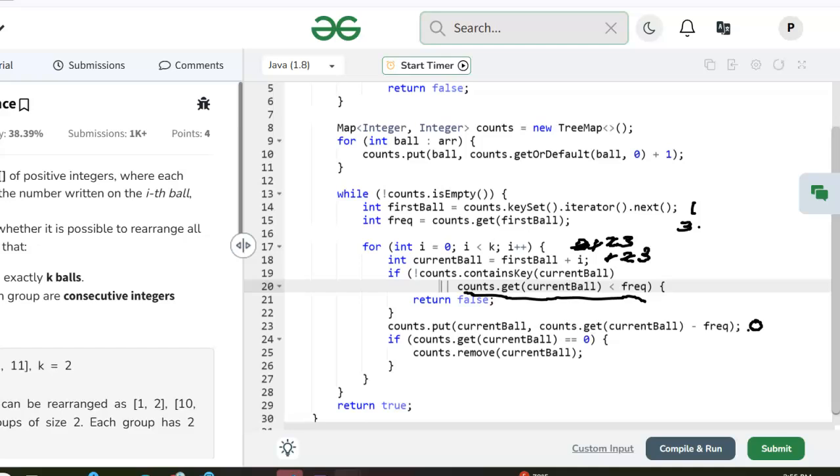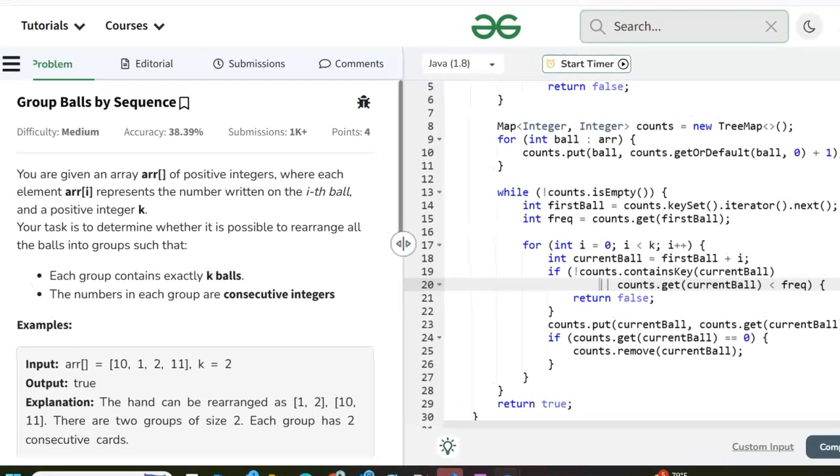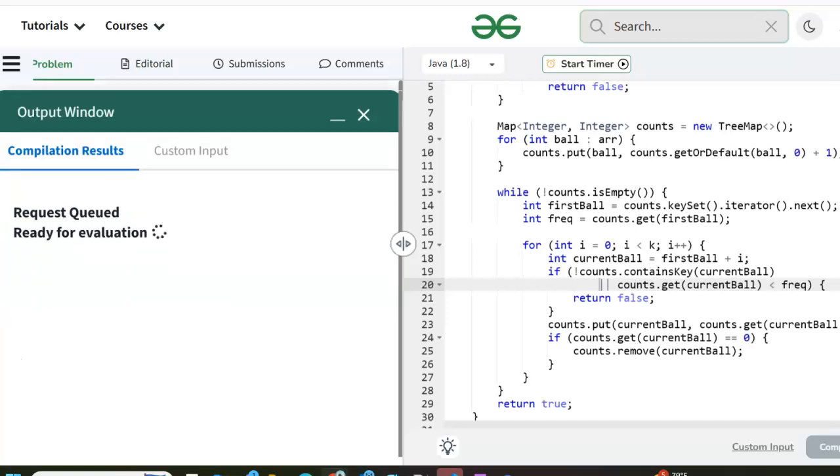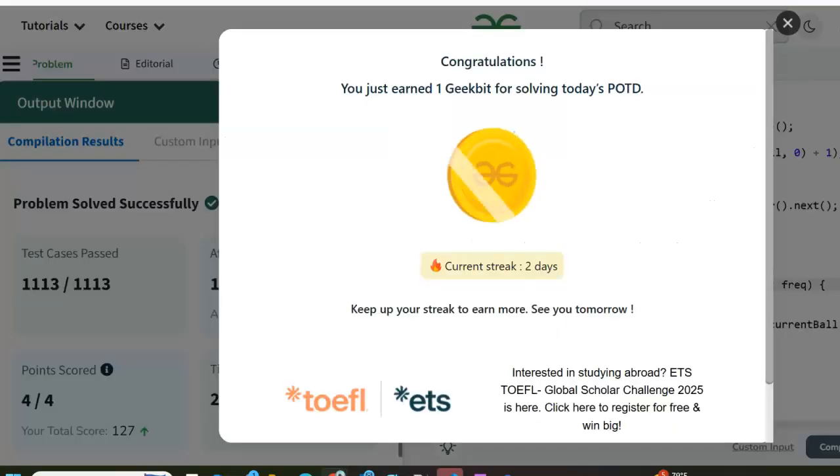Let me take the writing off, move this over, and run it. All right, we got a geek bit.